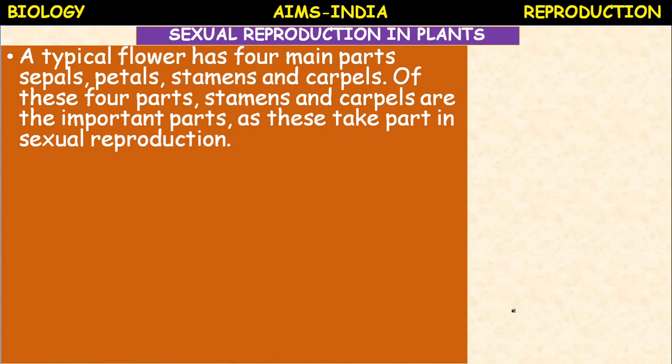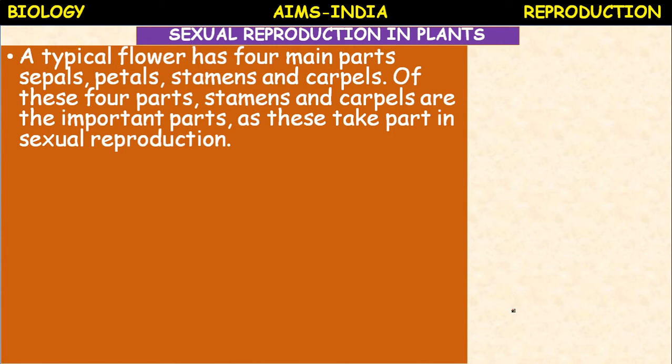A typical flower has 4 main parts, which you already studied. They are sepals, petals, stamens, and carpels.